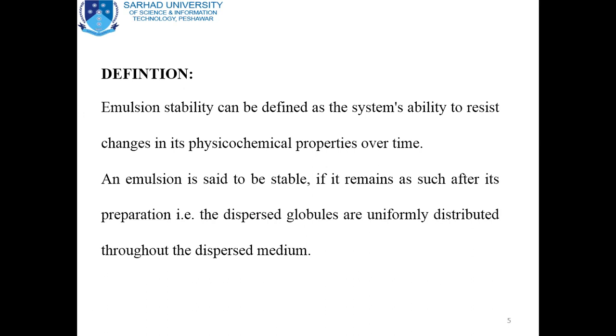In other words, the dispersed globules will be uniformly distributed throughout the dispersion medium after passage of time. In that case, the pharmaceutical emulsion is said to be stable one.